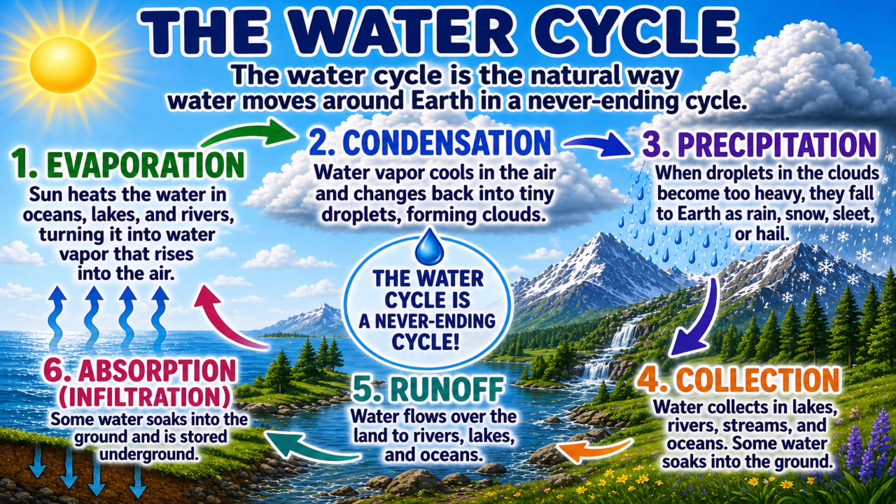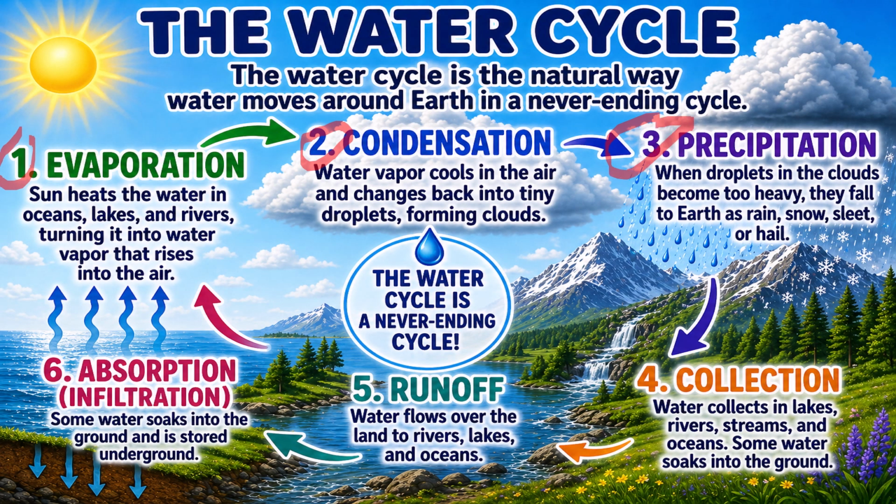The water cycle. The water cycle is the natural way water moves around Earth in a never-ending cycle. There are 6 steps to it. Evaporation. Sun heats the water in oceans, lakes, and rivers, turning it into water vapor that rises into the air. Condensation. Water vapor cools in the air and changes back into tiny droplets, forming clouds.